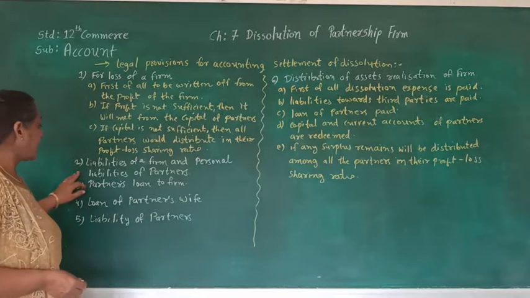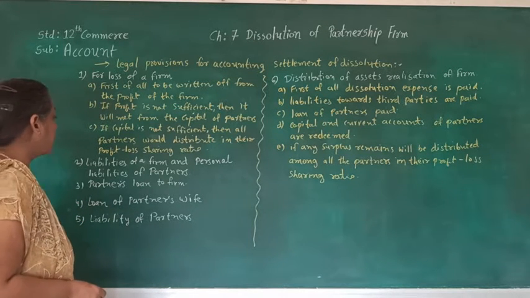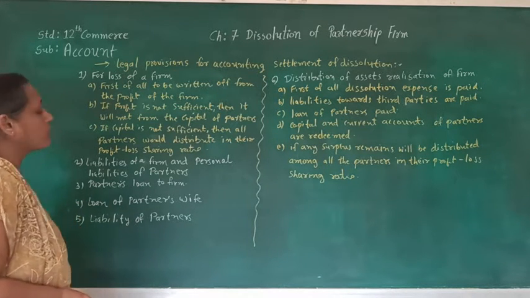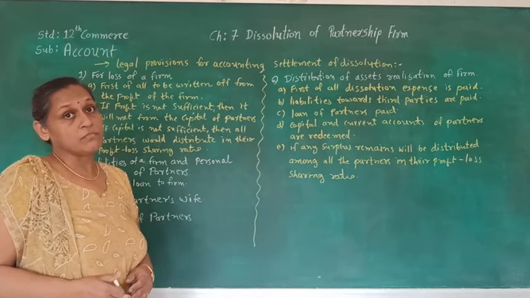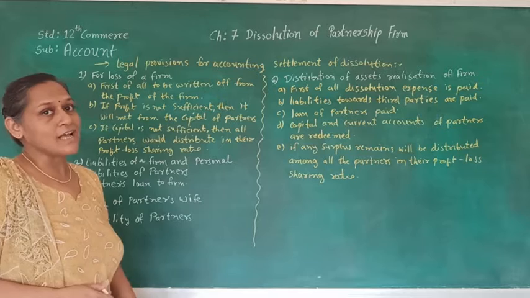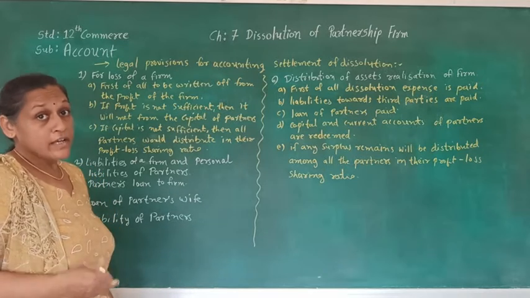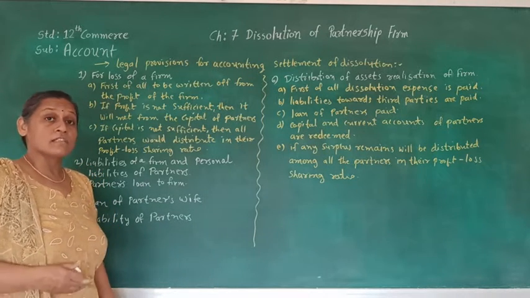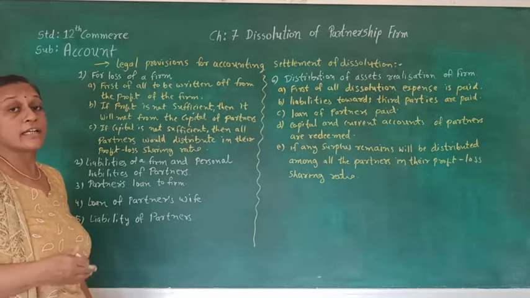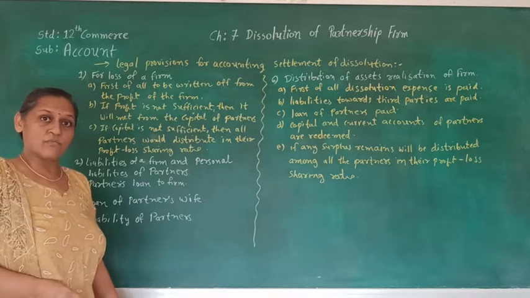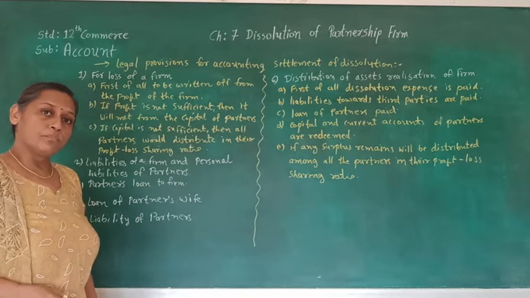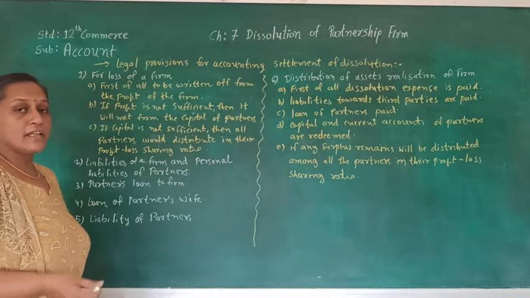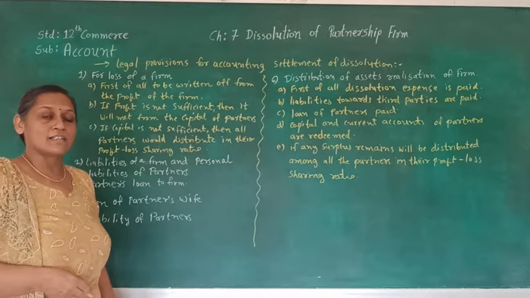Now let's see the second thing, that is the liability of a firm and personal liability of a partner. As we know, in a partnership firm, the liability of the partners is unlimited. So when there is a loss and it cannot be met from the assets of the partnership firm, all the partners are liable to pay the liability from their personal assets.